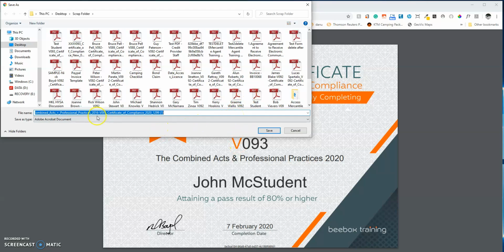What we need to do is very important, because the computer gives it a long file name. We need to shorten that. In this case, we just put the insert there where it's got V093, and we'll get rid of the rest. And here we need to put your name. Bear in mind when you send this to your client, if they're just receiving V093 certificate of compliance, they're not going to know who it relates to. So always put your name here, something like test student, and you can save it anywhere on your computer, and then you can email it on.